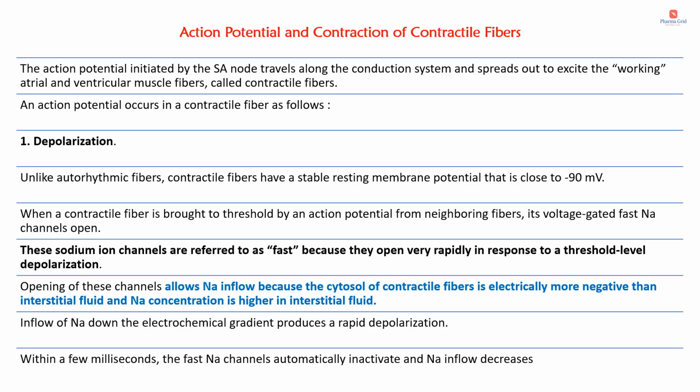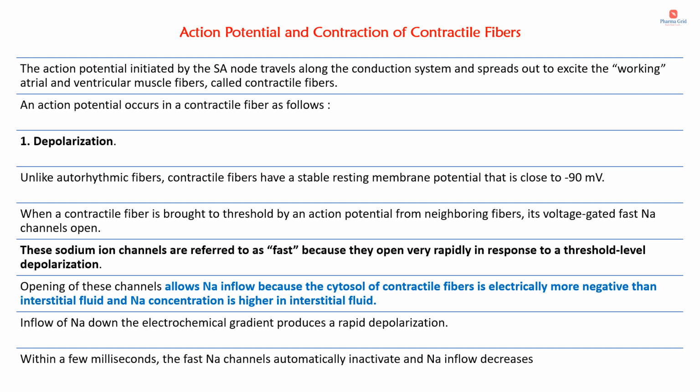So now we will see how an action potential is generated: the action potential and the contraction of the contractile fibers. The action potential initiated by the SA node travels along the conduction system and spreads out to excite the working atrial and ventricular muscle fibers, called the contractile fibers. An action potential occurs in a contractile fiber as follows. The action potential has different phases: phase 1, known as rapid depolarization, phase 2, known as maintained depolarization or the plateau phase, and phase 3, known as repolarization.